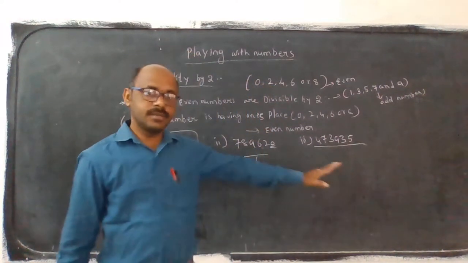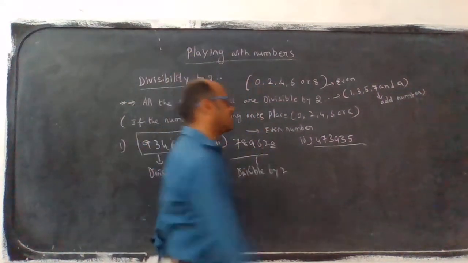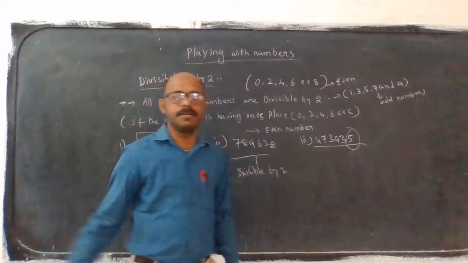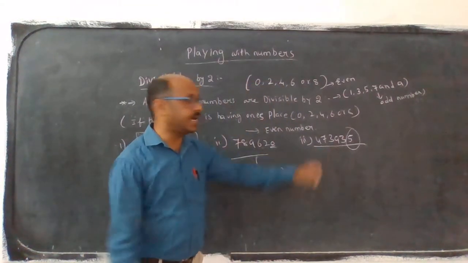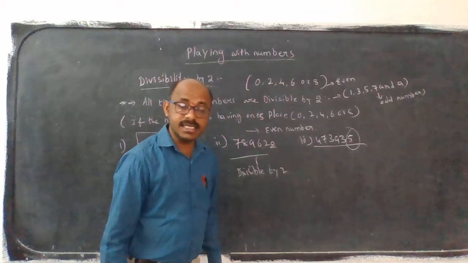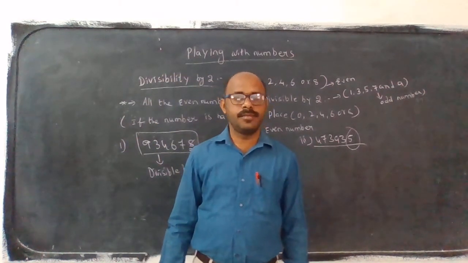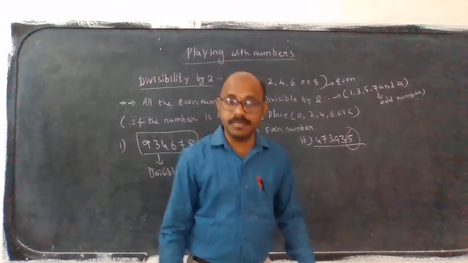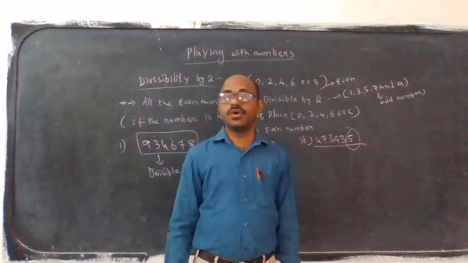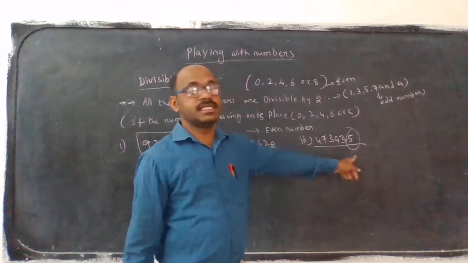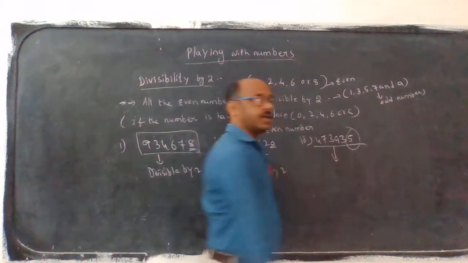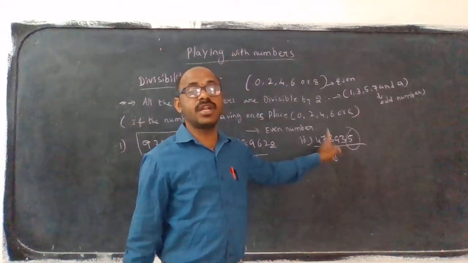Is this number divisible by 2 or not? We can check the ones place. The ones place digit is 5. The 5 is an odd number. Are odd numbers divisible by 2? No. 5 is an odd number. So is this number divisible by 2 or not? This is an odd number.